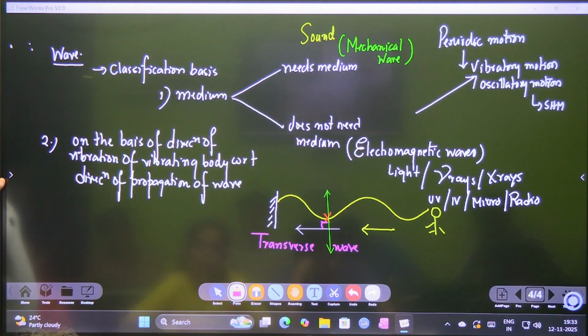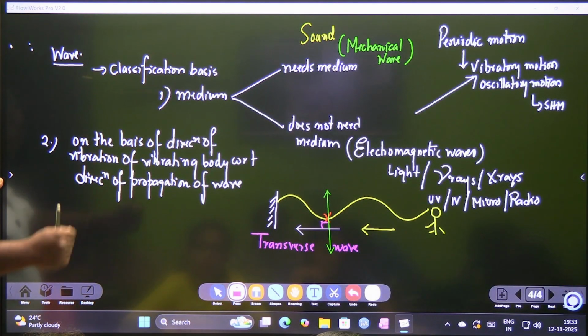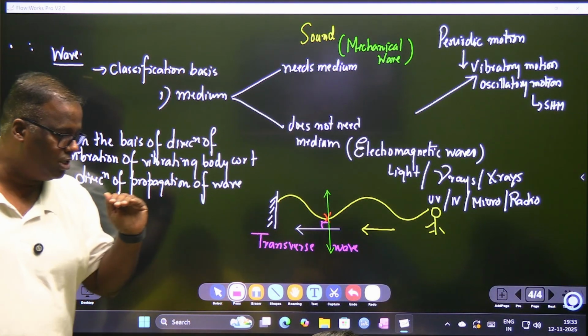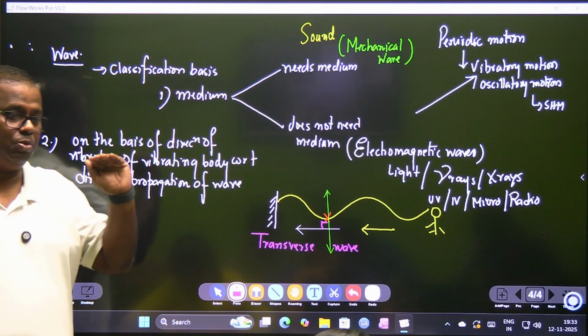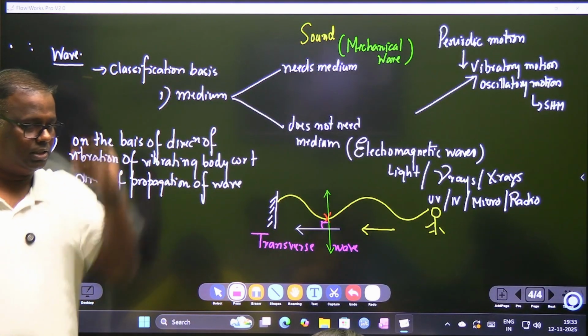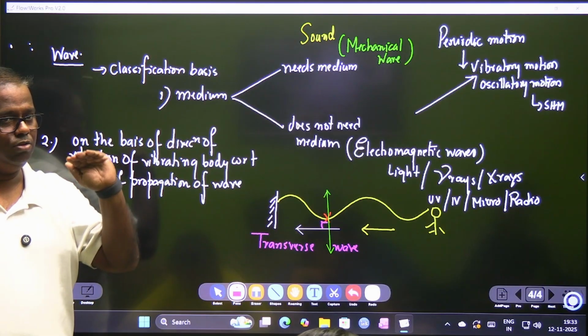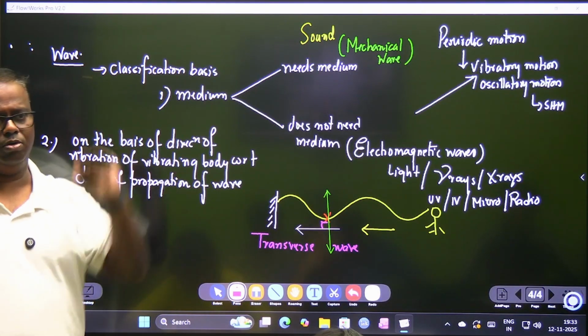Such a wave is known as a transverse wave, if the particles of the wave vibrate at 90 degrees to the direction of the wave. Suppose in the dashboard of your car you have put a spring with Mickey, going tak tak tak tak. Now what is the direction of Mickey's vibration? On the y-axis, up and down, up and down.